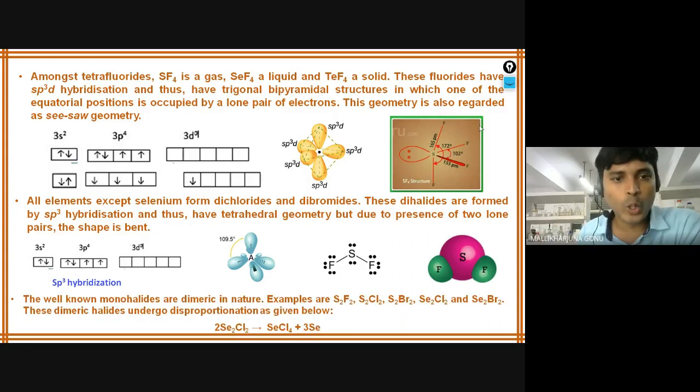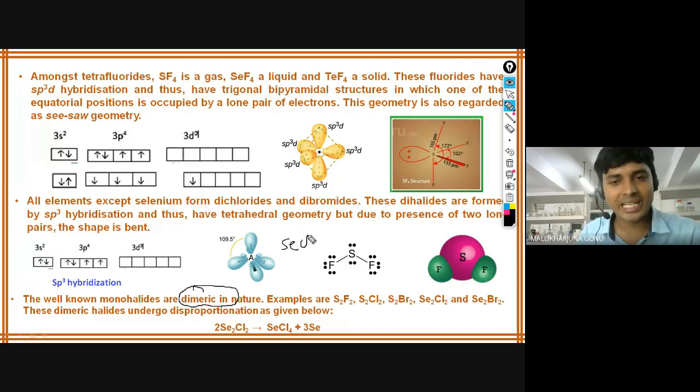We have seen hexahalides, tetrahalides, and dihalides. Now monohalides. Usually monohalides don't exist in their own state, but they can exist as dimers. They are dimeric in nature. So SeCl cannot exist, but it can form dimers, and this is how the dimers exist.